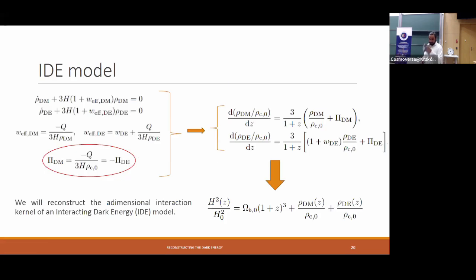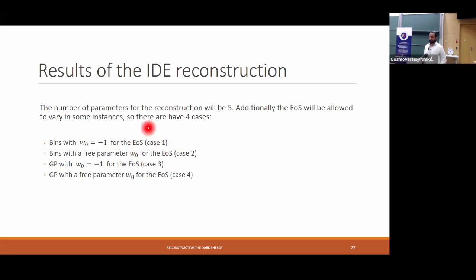This parameter is this one right here, this W_D, which would be the original equation of state for the dark energy if we wouldn't have this interaction term. In 2 of the cases, we fixed it to -1, and in two of the other cases, we left W0 to be a free parameter.